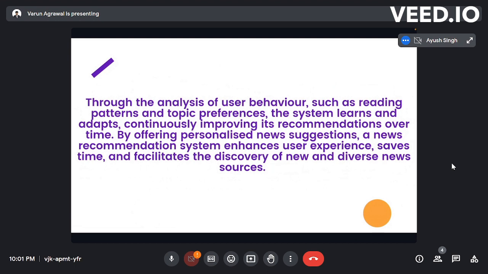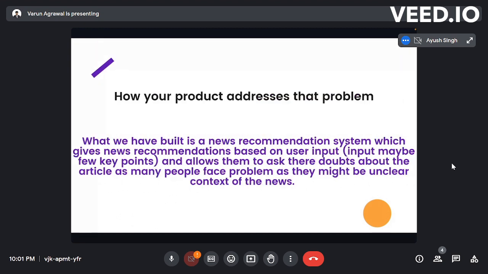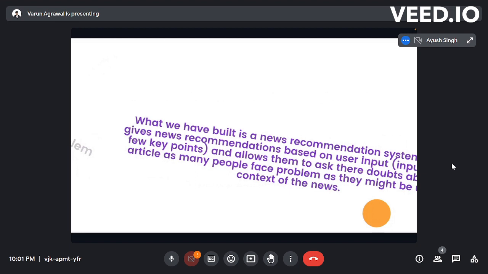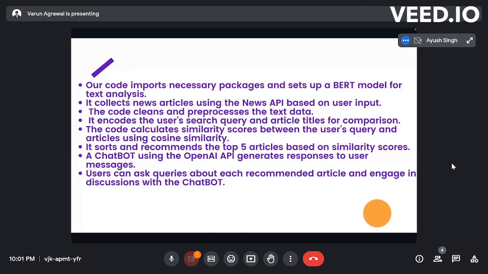By offering personalized news suggestions, a news recommendation system enhances user experience, saves time, and facilitates the discovery of new and diverse news sources. So how does our product address this problem? What we have built is a news recommendation system which gives news recommendations based on user input. We give key points as input and it gives us relevant articles. This is the basic flow of our code. After this, let's see the exact code.